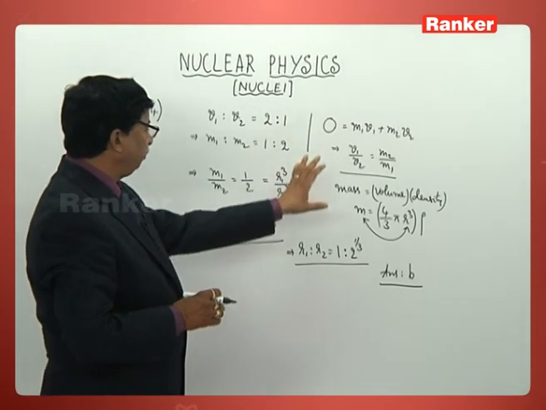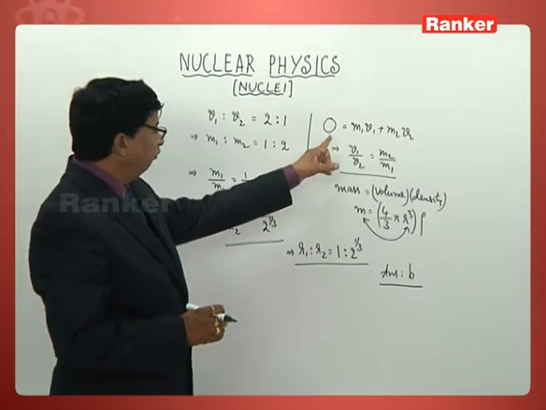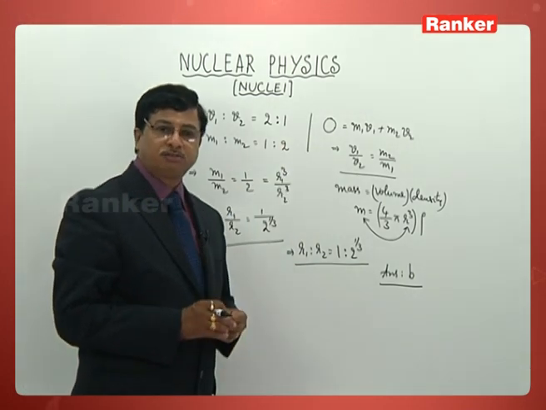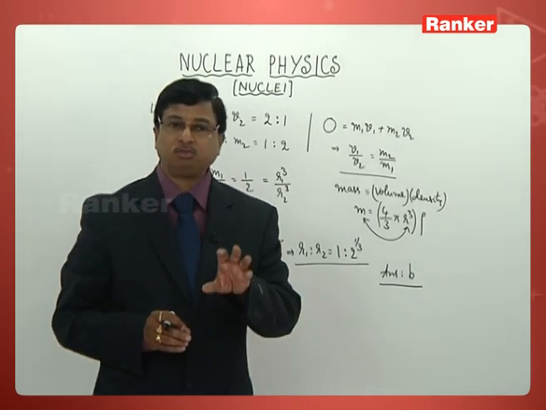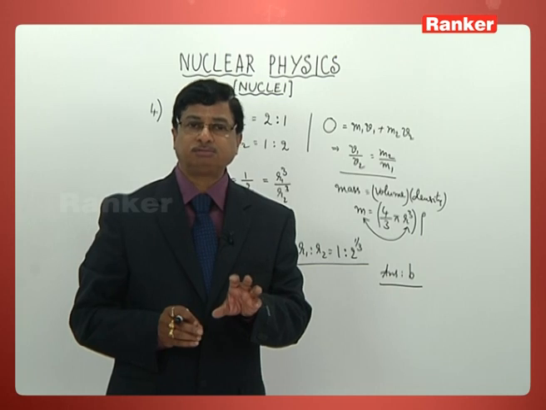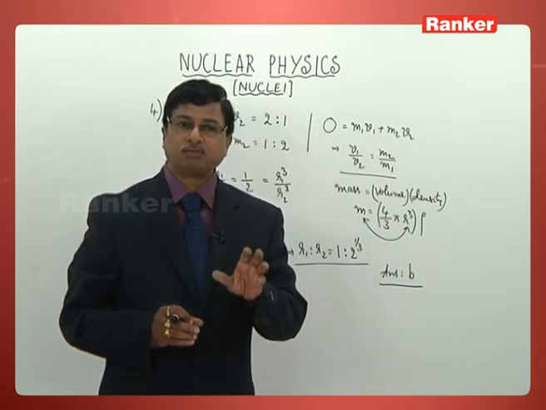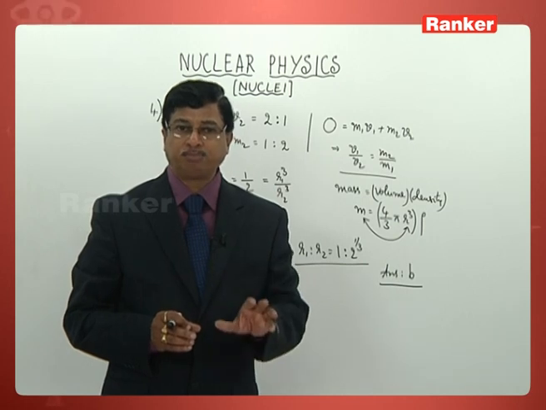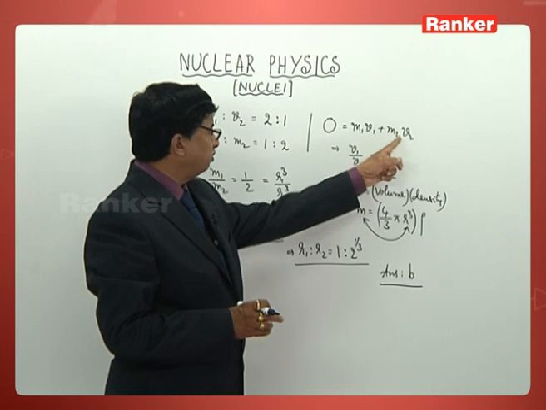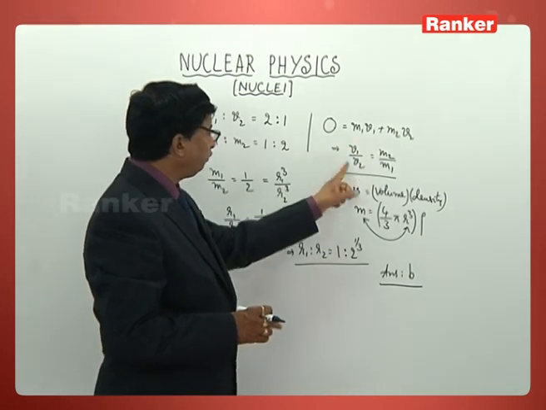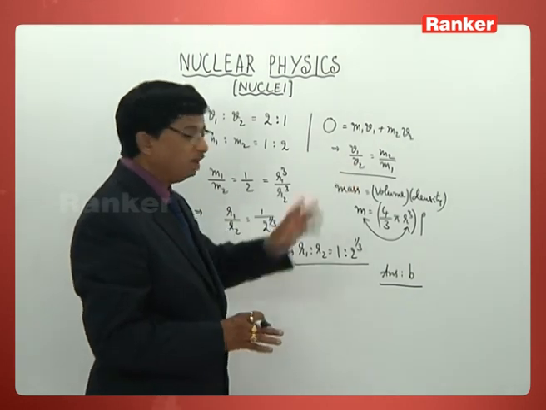So 2 things we have taken up in this problem. Let me be brief. First and foremost concept is, whenever the disintegration takes place, that system obeys the law of conservation of linear momentum. That's the point. If you take this, m1 v1 plus m2 v2 is 0, velocities are inversely proportional to their masses. That is one area.